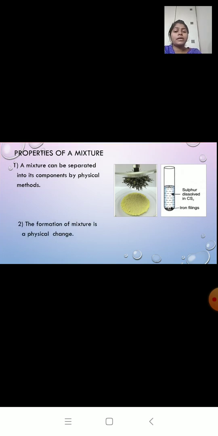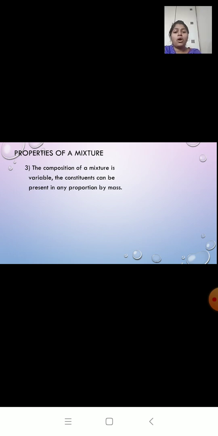The second property: formation of a mixture is a physical change. Now over here we are not heating anything, we're just mixing them, so no heat is given out or taken in during this reaction. So the formation of mixture is a physical change. Third property: the composition of a mixture is variable.